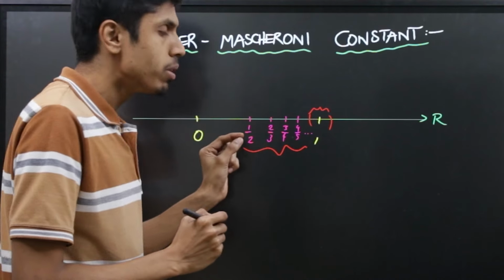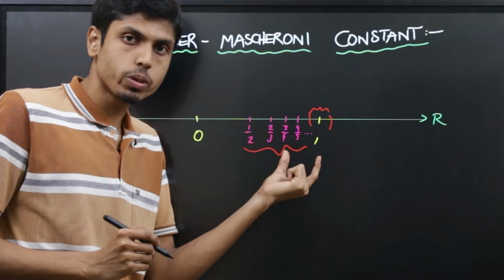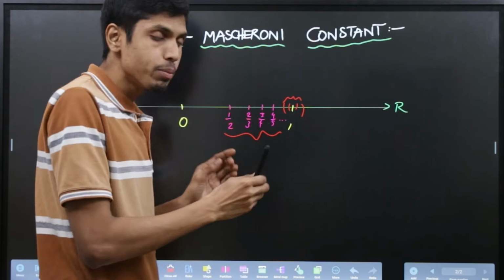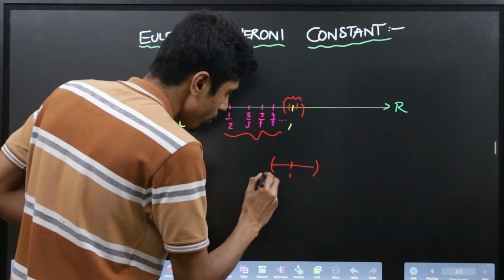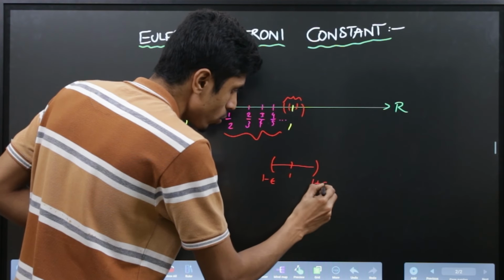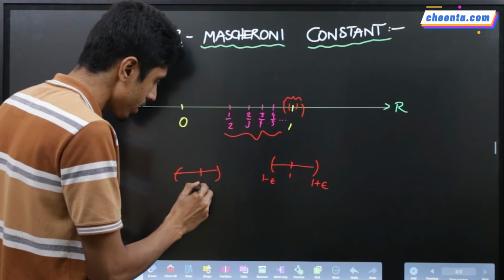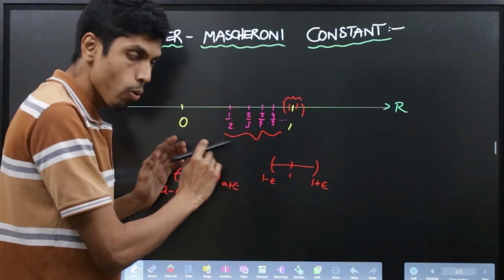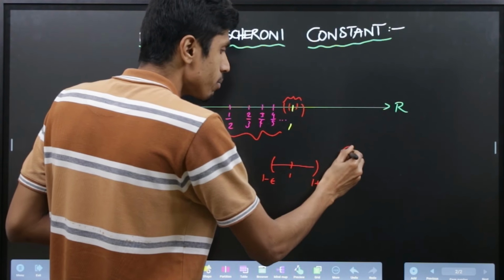Moreover, you should be able to give an index beyond which all the elements of this sequence shall belong to this neighborhood. The neighborhood can be arbitrarily small. A neighborhood means an open interval of the form 1 minus epsilon to 1 plus epsilon around 1. If you take any arbitrary number a, then a neighborhood around that would be the open interval a minus epsilon to a plus epsilon. An epsilon can be arbitrarily small, but it is a positive number.